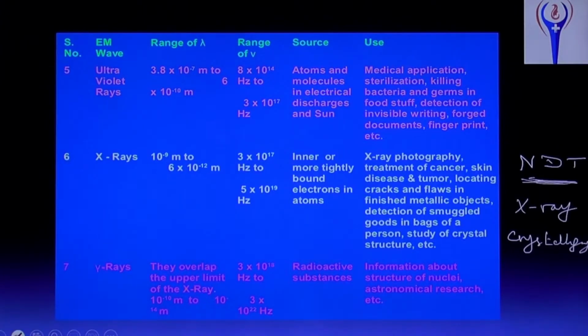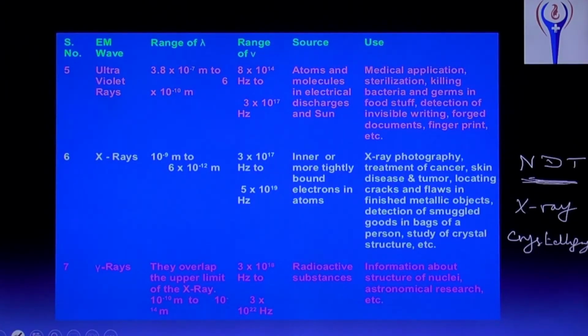And last one, gamma rays. They overlap the upper limit of the X-ray, that is 10 power minus 10 meter to 10 power minus 14 meter. Frequency range 3 into 10 power 18 Hz to 3 into 10 power 22 Hz. Source, radioactive substance. In nuclear physics we will study radioactive substances. Uses, application, information about structure of nuclei.